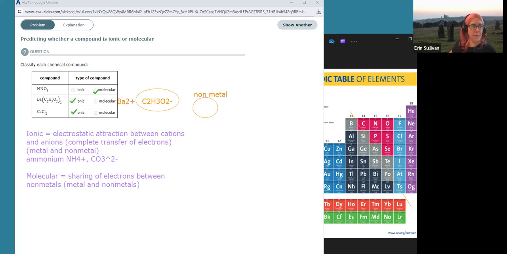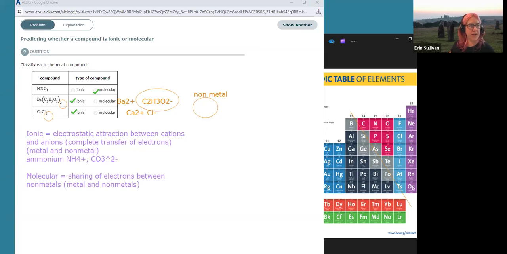And look, in the formula, there are brackets and the subscript 2 outside is telling us we have 2 chunks of acetate ion for every 1 chunk of barium cation. Okay, same here with the calcium chloride. That's a monoatomic ion: we have calcium 2 plus and chloride is Cl minus, so it takes 2 chloride anions to balance 1 calcium 2 plus cation. So when you have a polyatomic ion, notice that they are enclosed in parentheses to show it's the whole thing that is the ion. That is a very useful thing to point out at that point.